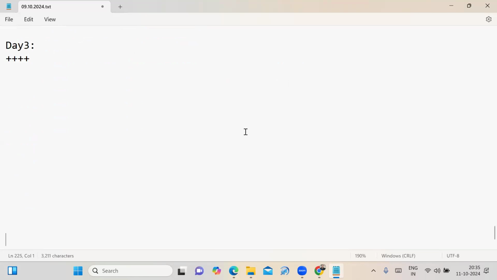See, friends, in this demo session, we are going to discuss how to launch and connect a Linux server.